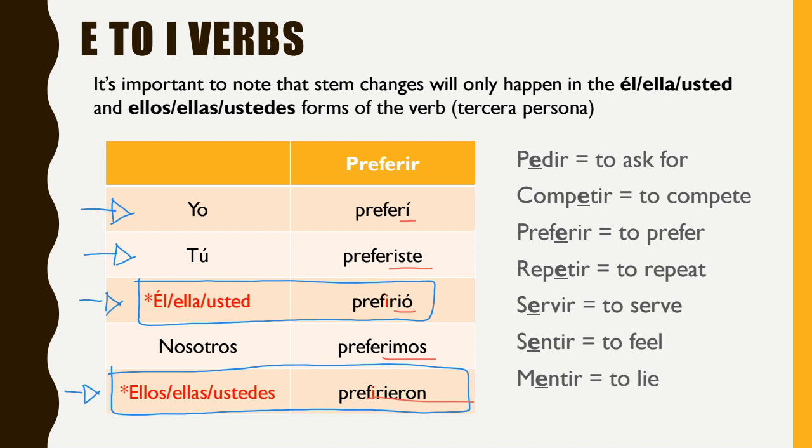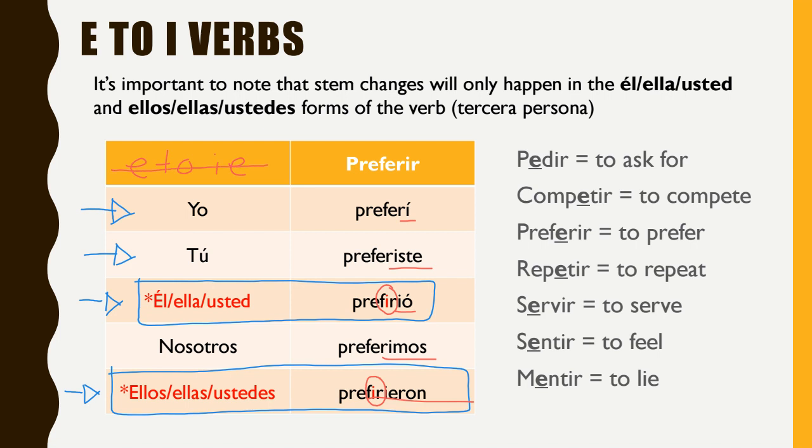Okay, so the only thing that you really have to pay attention to is that E that changes to an I in the él, ella, usted form and the ellos, ellas, ustedes form. Also remember that you're not changing that E to an IE like we usually would in the present tense.